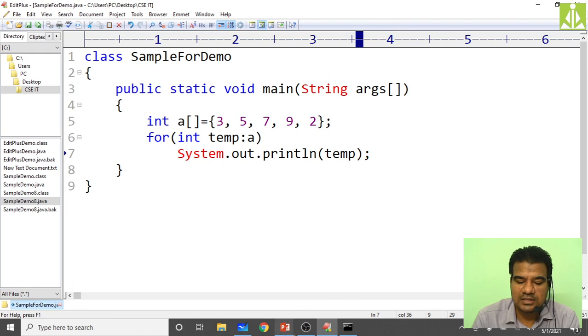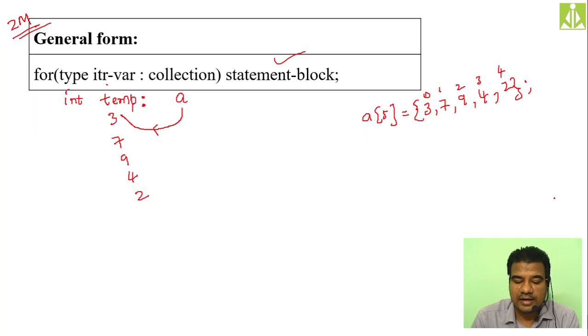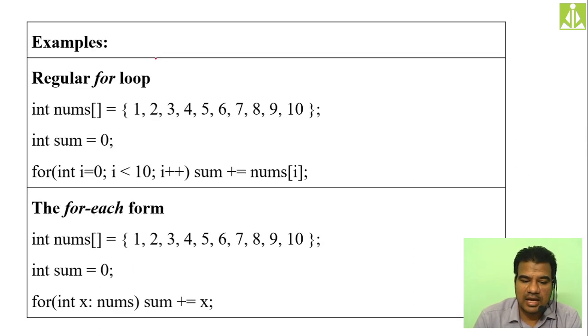We'll go further and see what we have inside the slides. This thing I have explained: accessing the array, here we are calculating the sum basically. I have shown how we do it with the regular for loop and how we do it with the for each form. Both things we discussed in order to access collection elements, array elements.